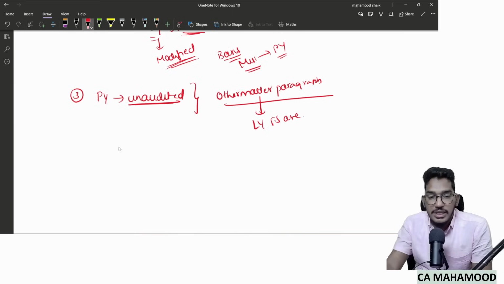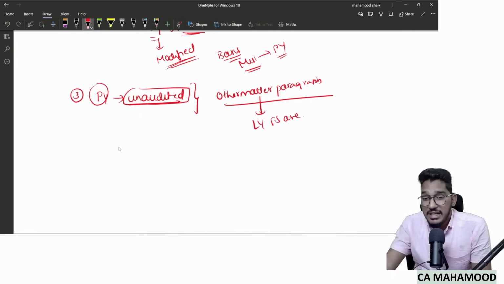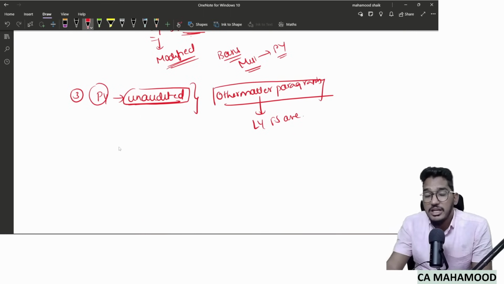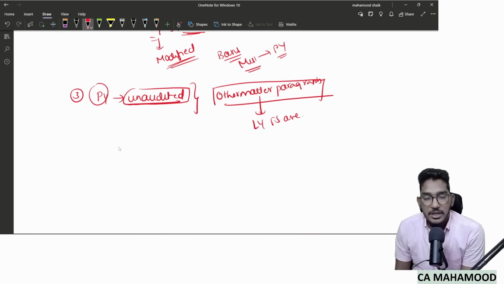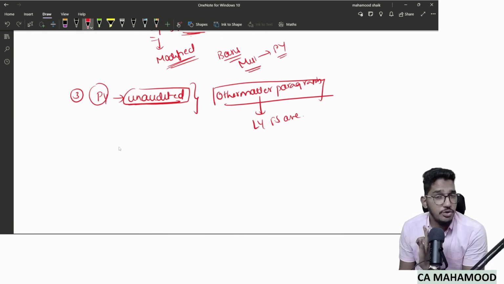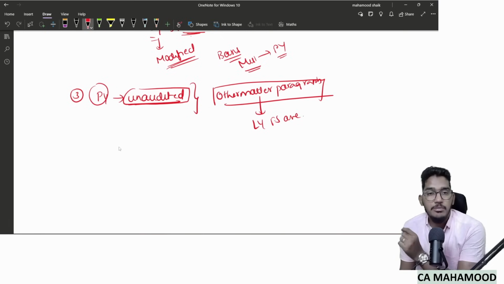What should the auditor do if the prior year's financial statements are unaudited? In which paragraph should the current year auditor report it? In the other matter paragraph, he should mention that the last year's financial statements are unaudited. But even in the other matter paragraph, you are referring to last year's financial statements. You are saying in your audit report that last year's financial statements are unaudited. That's all. You have taken reference to last year, which we should not do in the case of corresponding figures. But since it is an exception, we are doing it.